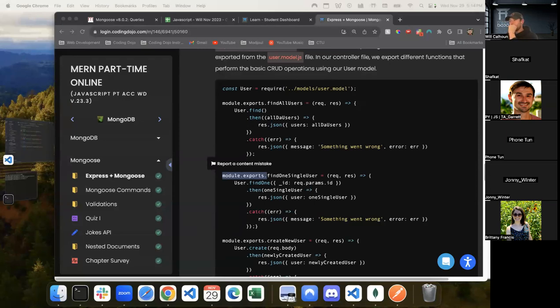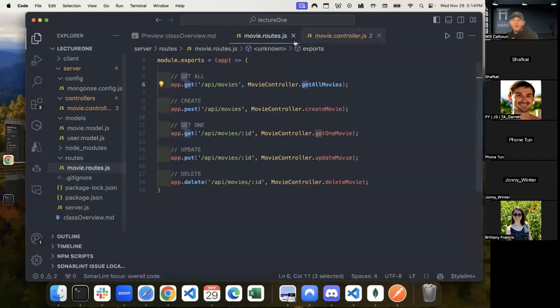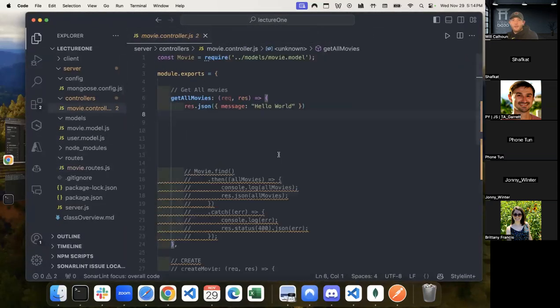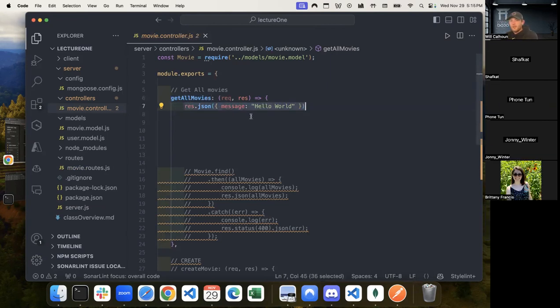Cool. Okay, great. Well, what we want to do now is let's go through and build out our actual CRUD functionality, because right now all we have, if I come here, let me get rid of this. In my controllers, I just have this get all movies, but all it's doing is giving me this response, and that doesn't really make sense, right? That's not really the point of this.